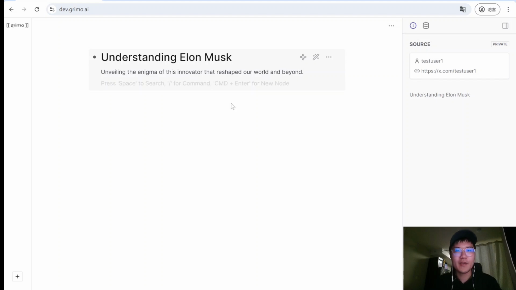And so what we have here, all those paragraphs are actually blocks, or what we call notes. So you can press slash and you can create a note or create a child note, or you can just press Command Enter. It's a Markdown editor, so we can just use Markdown syntax here.